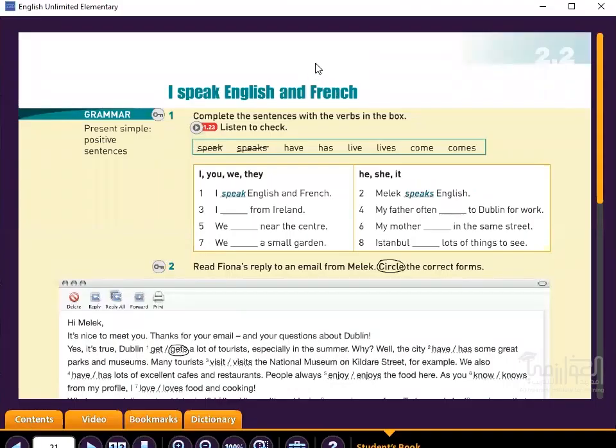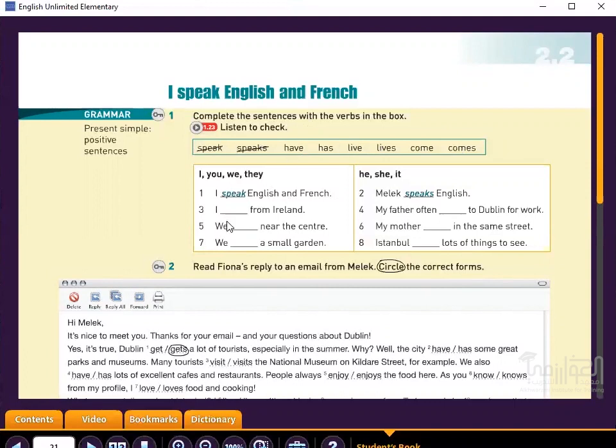Okay, now you can see that we have here an exercise about the present simple. Now, I want you to complete the sentences with the verbs in the box. So complete these sentences.